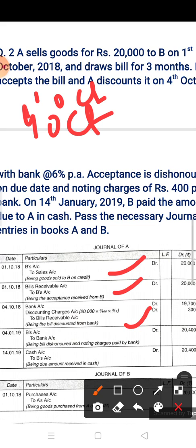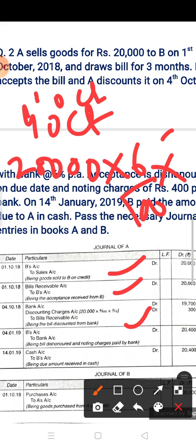It means for complete 3 months, the drawer wants the money 3 months prior. So you have to find out the discounting charges in this way: 20,000 into 6 upon 100 into 3 upon 12. In this way you find the discounting amount, and the discounting charges are 300. Now BR amount is 20,000, discounting charges 300 and the difference will be in the bank column.